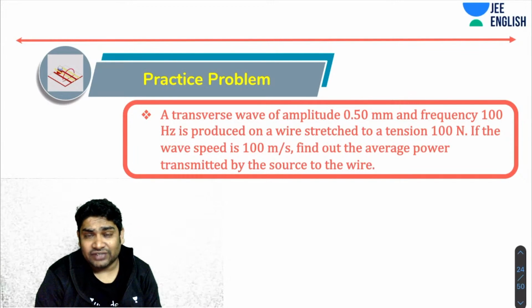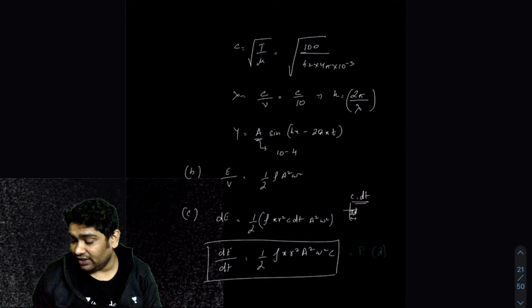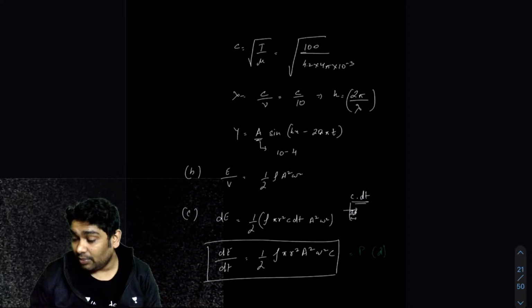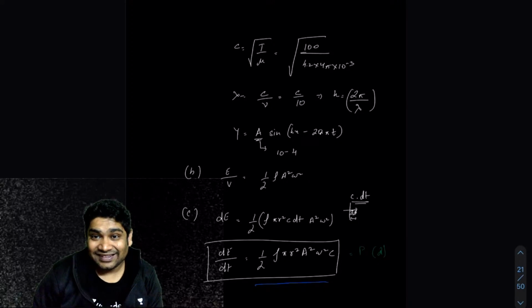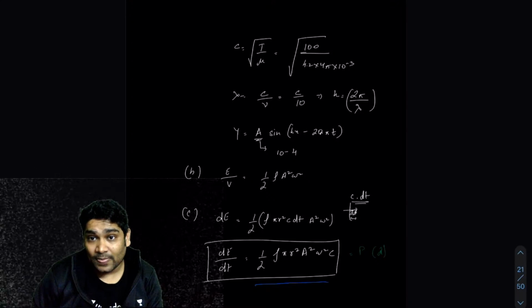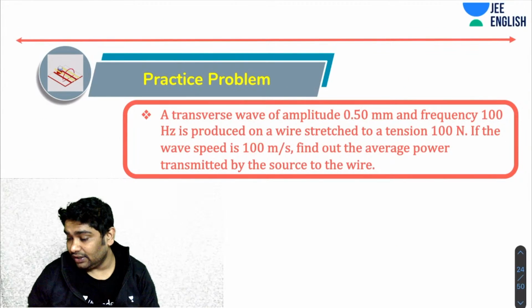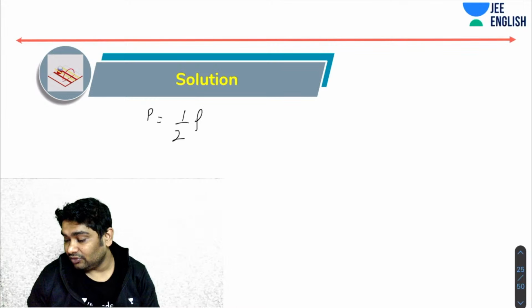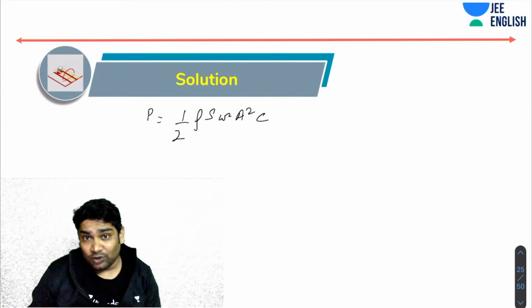So again, the approach of this is going to be exactly the same as the last one, where I had to find the dE by dt, energy that is passing through any region per unit time. I realized what was half rho, area of cross section into A square omega square C. So I know the power transmitted by a wave is half area of cross section, let's call that S, omega square A square C. Correct.